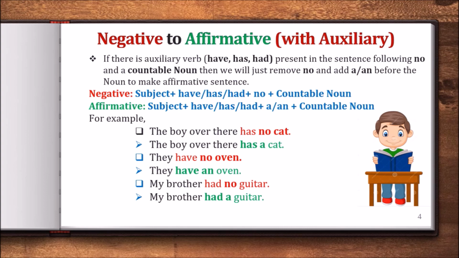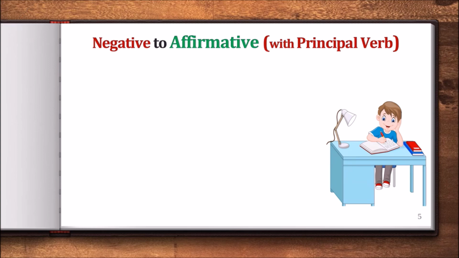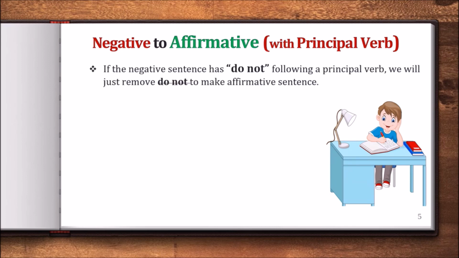So let's move on to the next page. Now the title is negative to affirmative with principal verb. The first rule is, if the negative sentence has do not following a principal verb, we will just remove do not to make an affirmative sentence. So this is really easy.